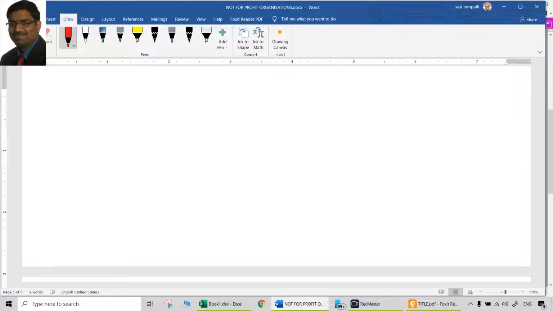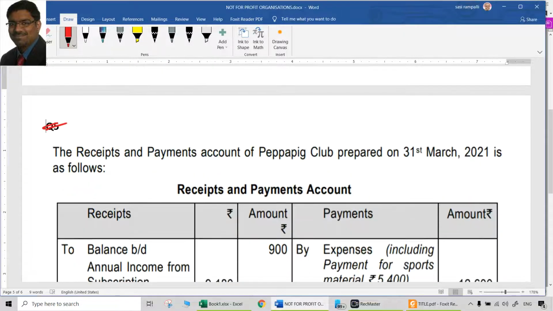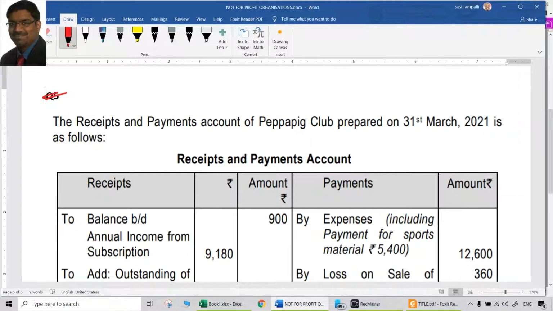Question paper is never tough. Question paper will always be based on the concepts. If somebody says the question paper is tough, it only means that they are weak in concepts, nothing else. So any type of question we should be able to encounter. So this is a little different question.